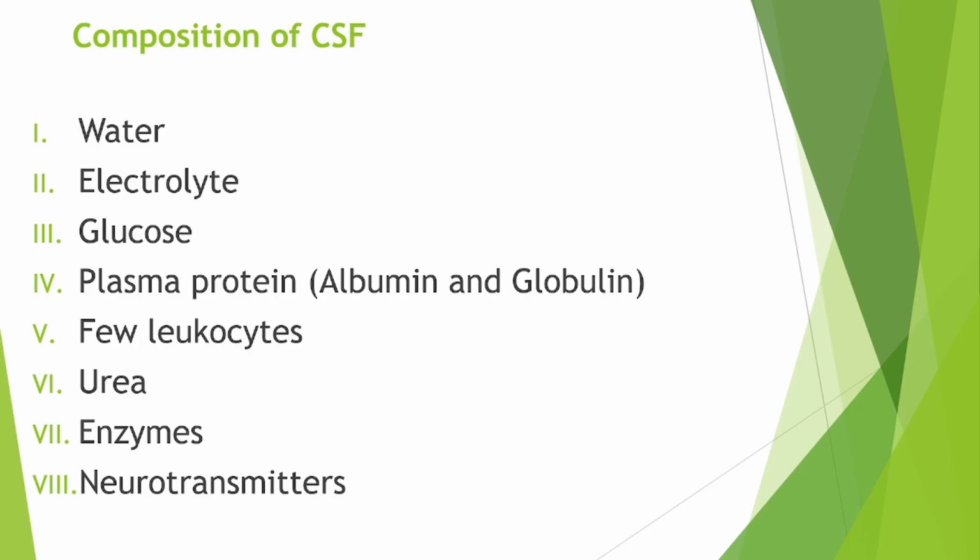It keeps the brain and the spinal cord moist. It aids in exchange of nutrients and waste products. Finally, it regulates breathing.